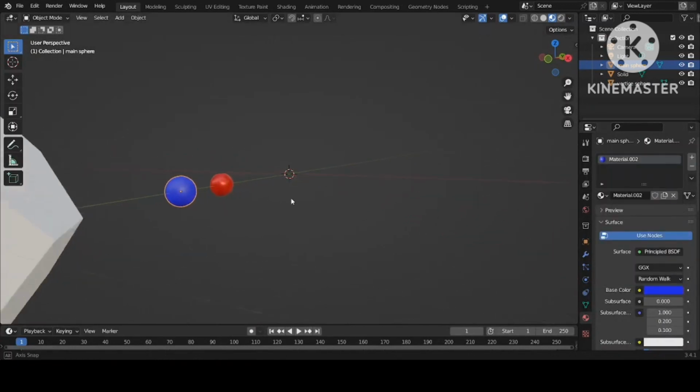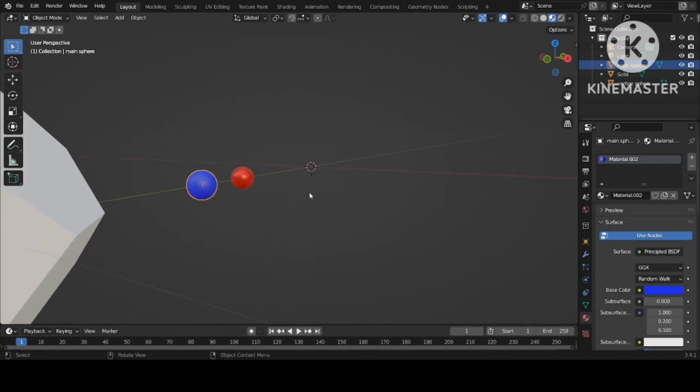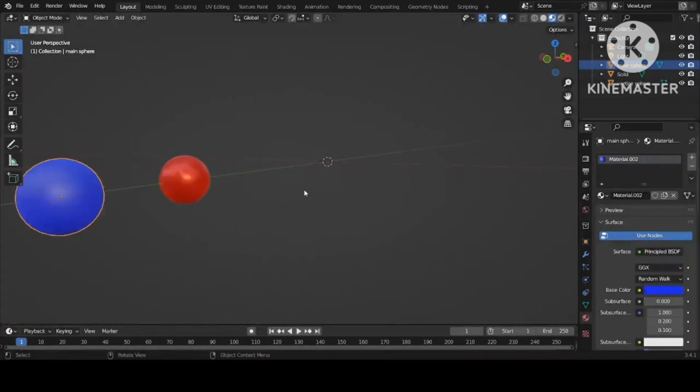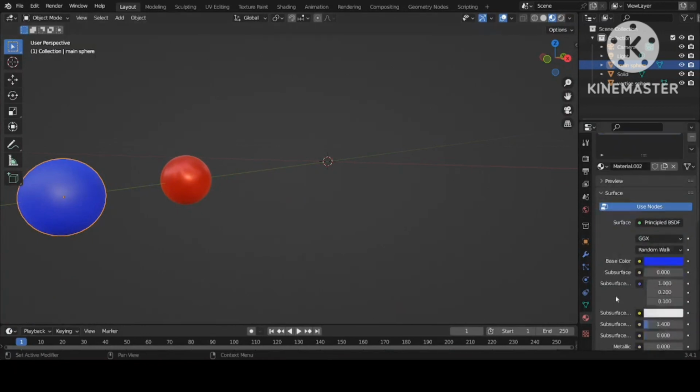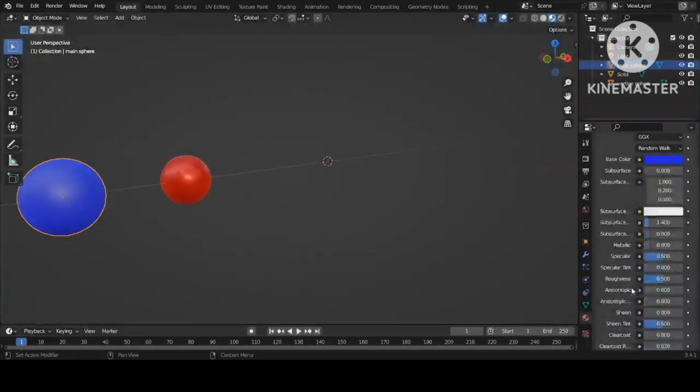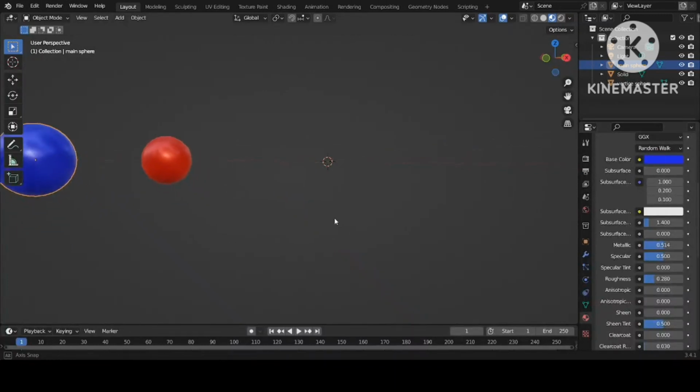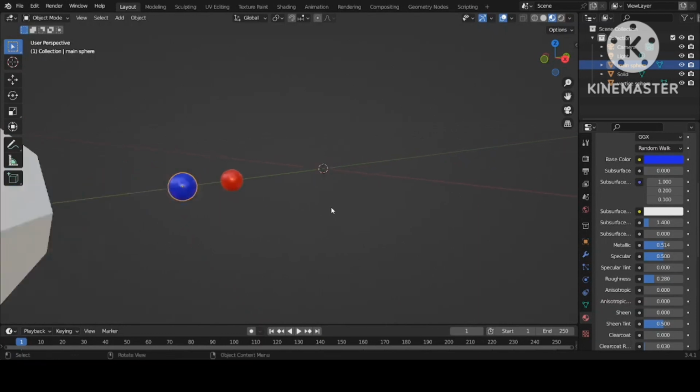We can see that the red one is shinier than the blue one, so make the blue one shiny too, by increasing the metallic characteristic and reducing the roughness. You can see that as we reduce the roughness and increase the metallic nature, the shininess of the particle increases.